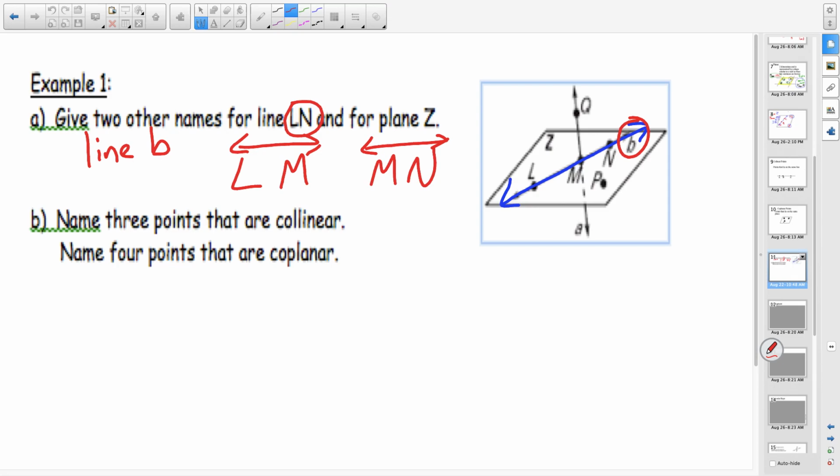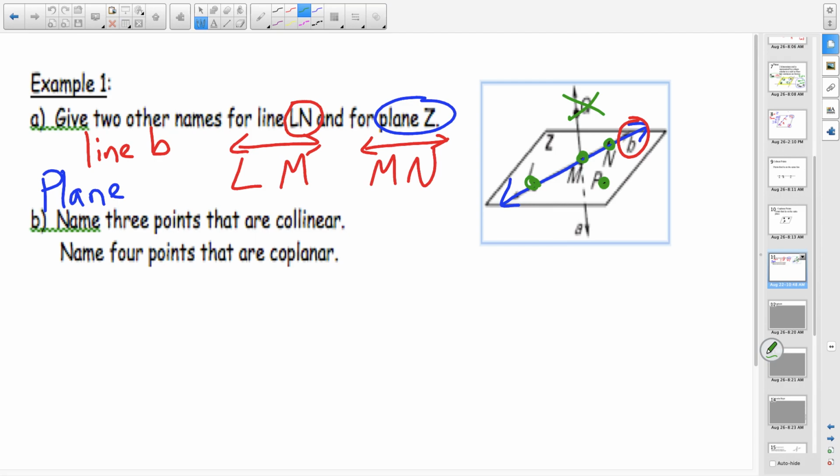Now, they also wanted us to do 2 different names for plane Z. Well, plane Z, they already took this specific name for it. So I need to pick 3 points that are on it. When we look at my plane, it has points L, M, N, and P. Q does not lie on my plane. It lies up above it. So there's my 4 points. I can pick any 3. They just cannot lie on the line together.